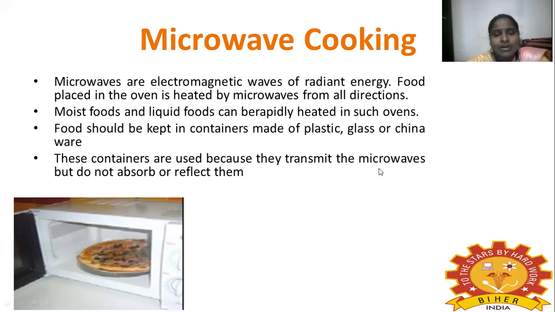These containers are used because they transmit the microwaves; they do not absorb or reflect them. So that's why we use containers like plastic, glass and china ware, and here we are using microwaves for cooking the food.